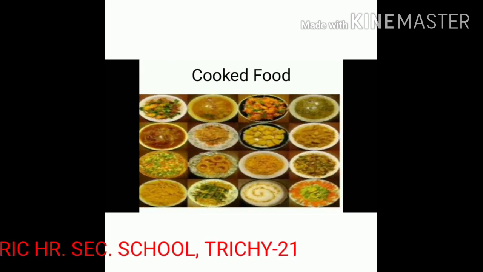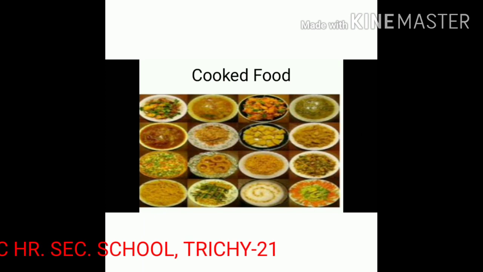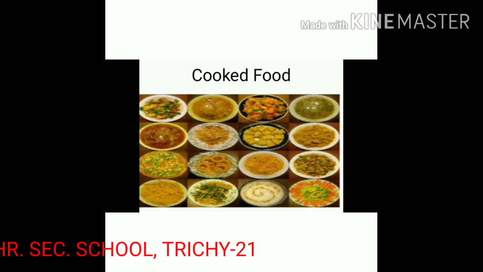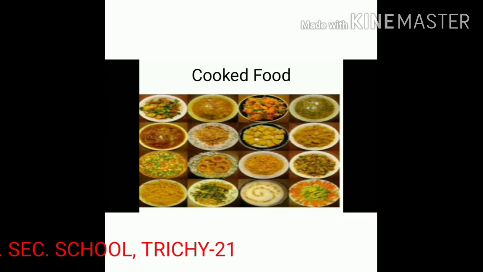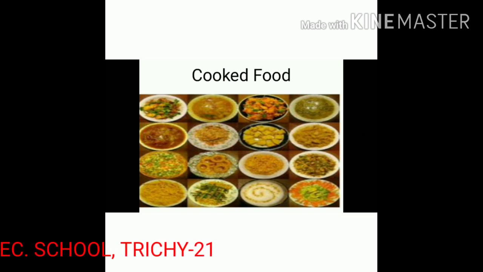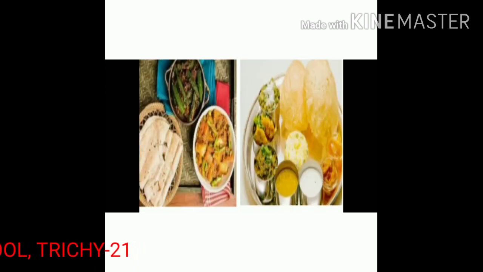Next one, cooked food. We cannot eat all food items in raw form. Food that needs to be processed using heat before it can be eaten is called cooked food. Why should we cook food? Cooked food is digested easily. Cooking softens the food materials. Cooking kills germs. Cooking adds taste and flavor to food.